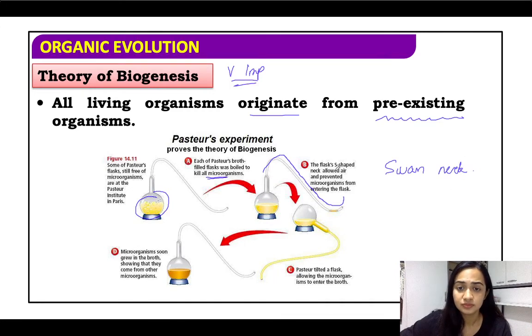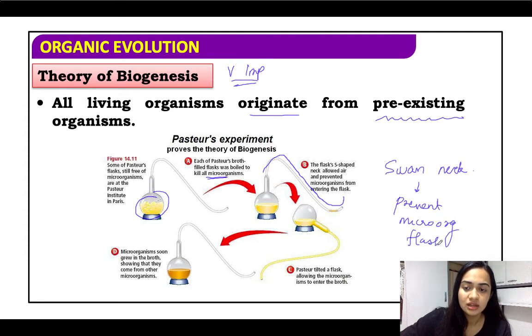Clear? Now this flask is S shaped and the neck allowed air and prevented microorganisms from entering the flask. इसको swan neck इसीलिए रखा गया so that it will prevent the microorganisms from entering the flask. ठीक है? It allowed the air but not any of the microorganisms.